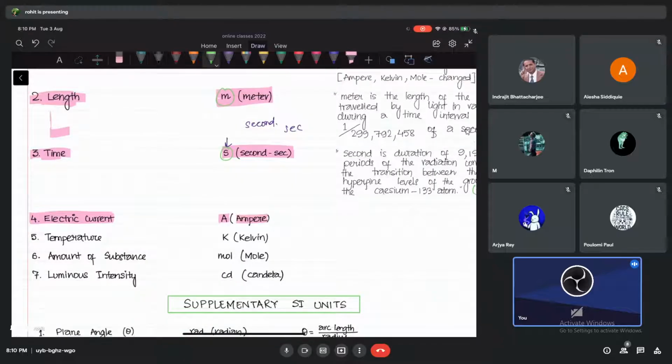Kelvin also is the name of a scientist, right? And we have used Kelvin where? To measure temperature, right? So temperature is our fundamental unit. Then we have amount of substance, we use in mole. Mole is not a name of a scientist, so we write small m, mol.